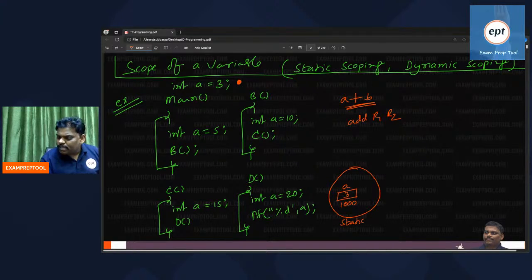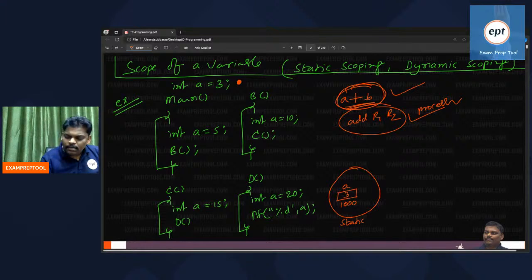Why is it converted, sir? Very simple. High level, human beings will understand. Low level, the processor will understand. This is processor language. This is human language.